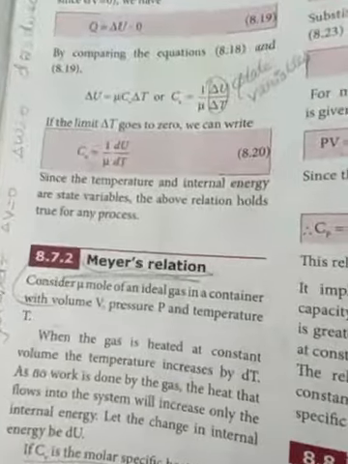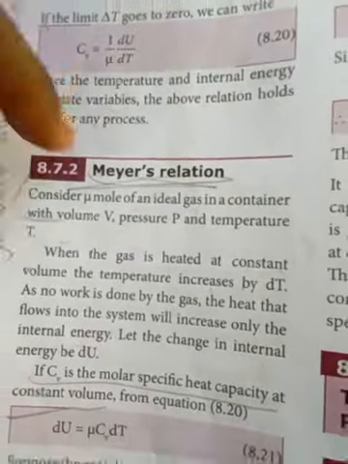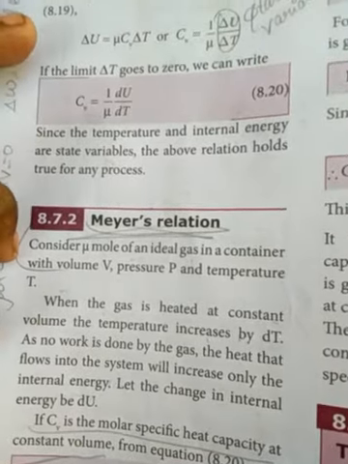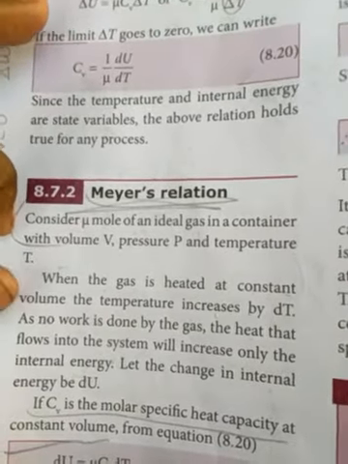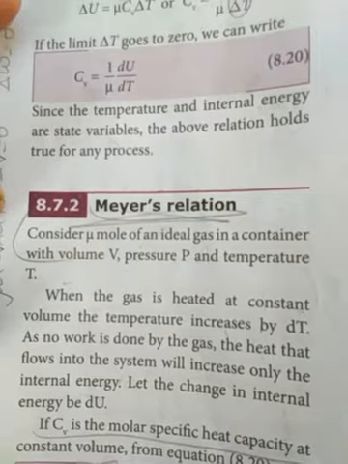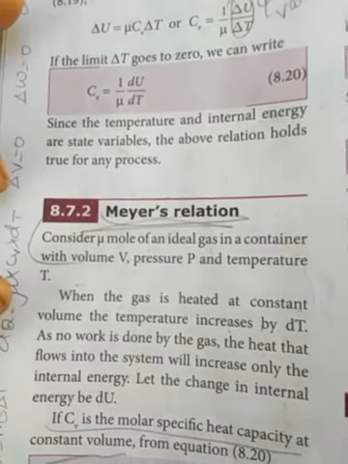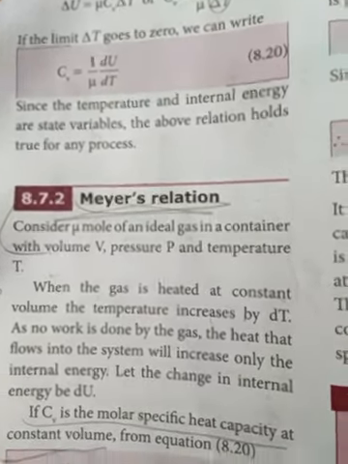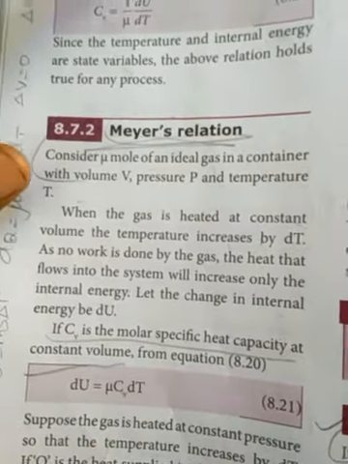Next we discuss the Mayer relation. Using this process, we have to find out the Mayer relation. Consider mu moles of an ideal gas in a container with volume V, pressure P and temperature T. Using this we have to find the Mayer relation.